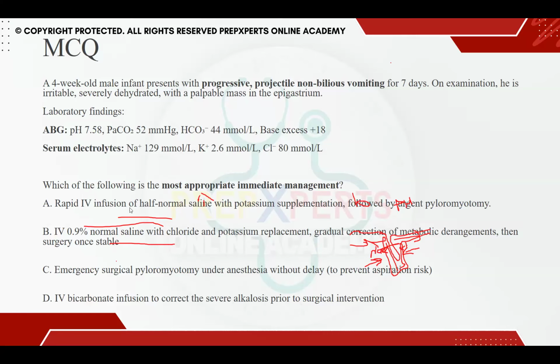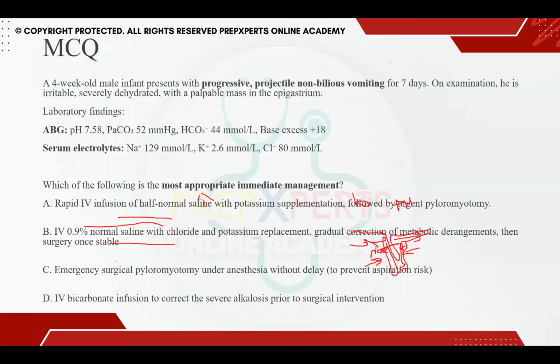So we have diagnosed that this child is presenting with pyloric stenosis. Option one is rapid IV infusion of half normal saline with potassium supplementation, and then rushing the child towards pylorotomy. You don't do that. The surgeon won't perform any surgery if there is an electrolyte imbalance.